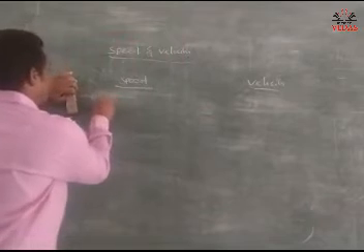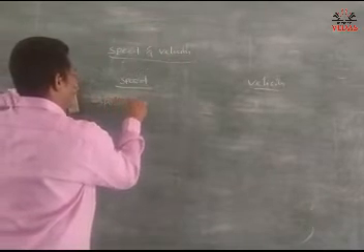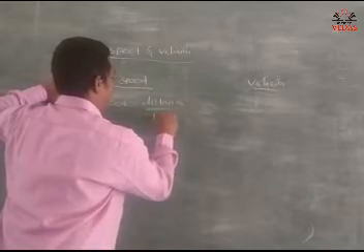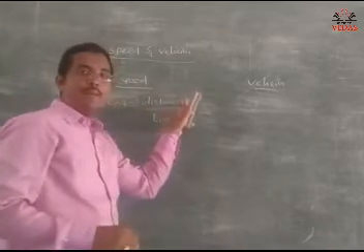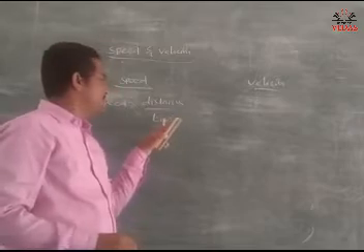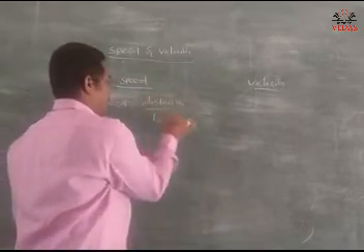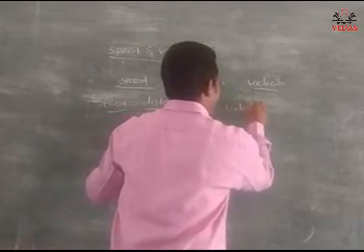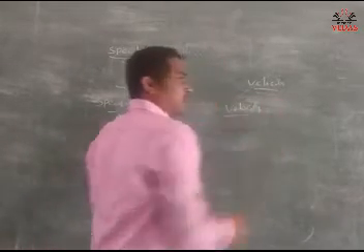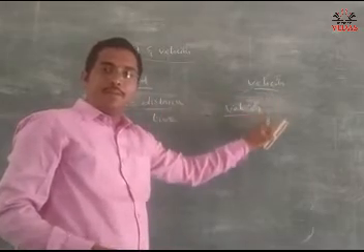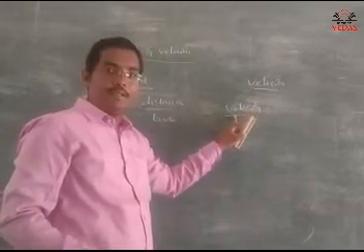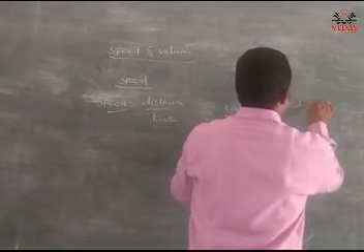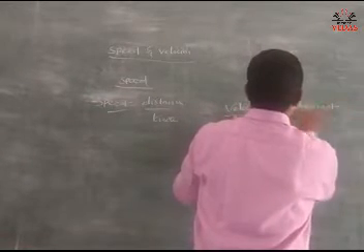Speed is equal to distance by time. The distance covered by an object per time interval is called speed. What is velocity? The displacement covered by an object per time interval is called velocity. So velocity is equal to displacement by time.